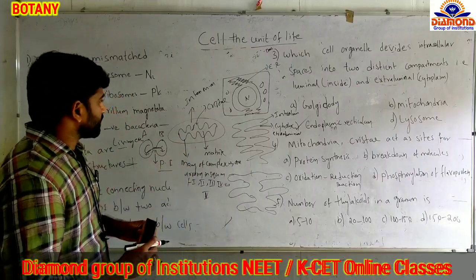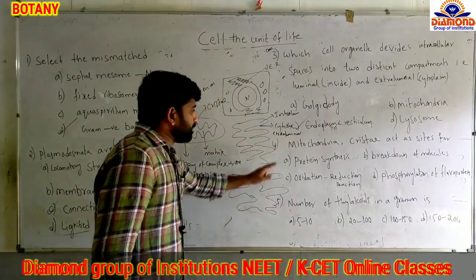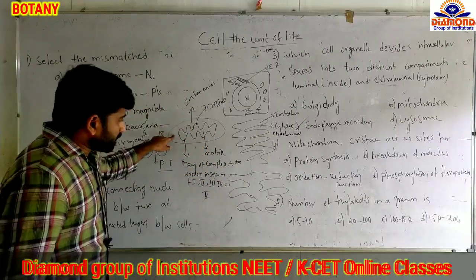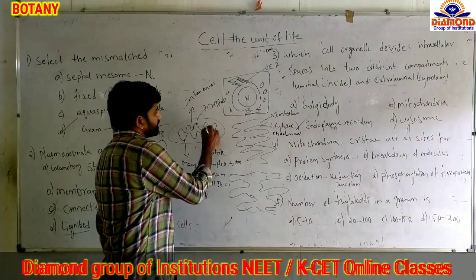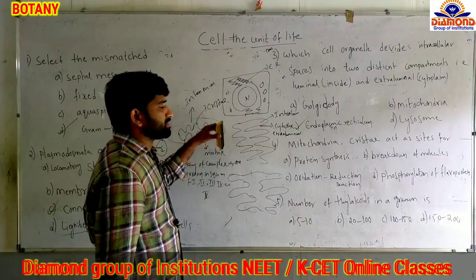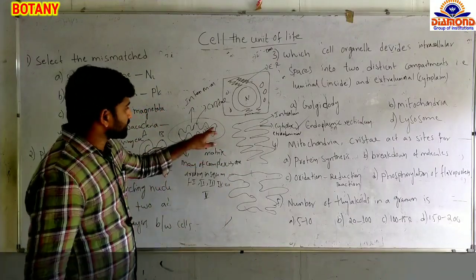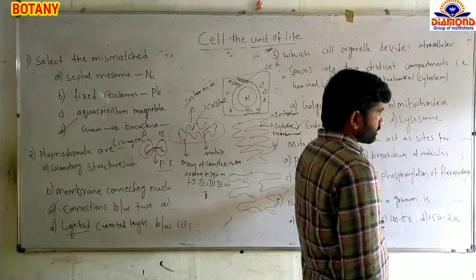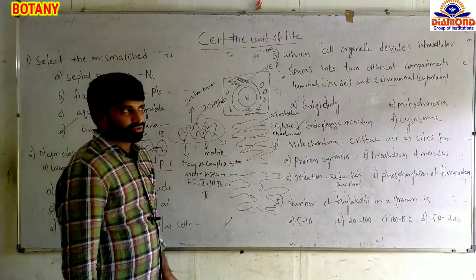At the time of aerobic respiration, by the presence of this mitochondria, what is going to take place? Option A, protein synthesis. Because of the cristae of mitochondria, protein synthesis will not take place. Protein synthesis occurs in the matrix only, because like a cytoplasm, in the matrix liquid is present, and inside the matrix its own genetic material is present. It's a semi-autonomous cell organelle. So synthesis of protein takes place in the matrix, not in the inner membrane. And option B, breakdown of molecules. Here, breakdown of the molecules also takes place in the matrix only.